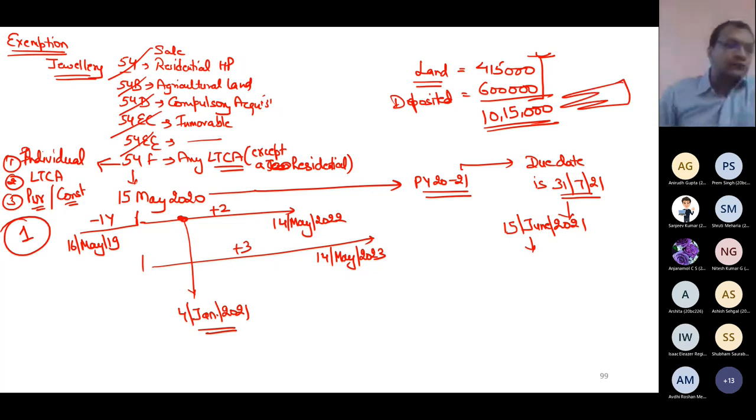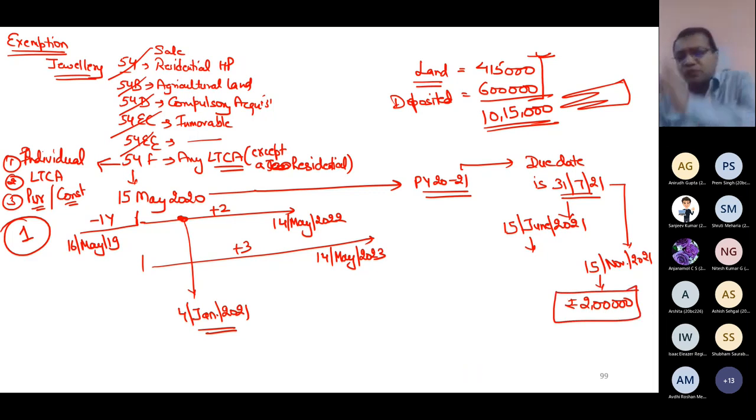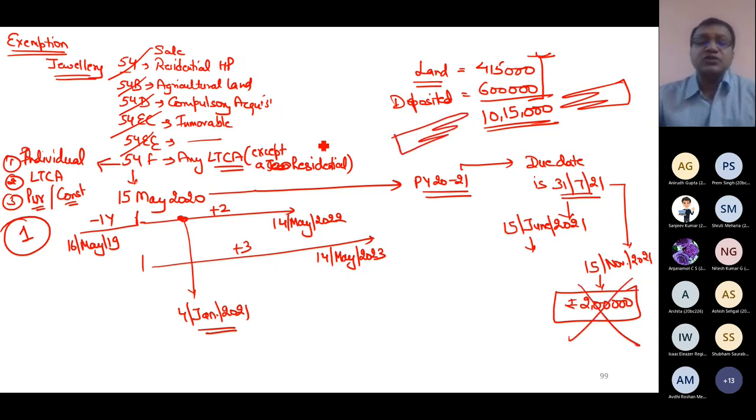In the same question, I further deposited 2 lakh on 15th November 2021, which is after the due date. This deposit is of no use. I might have deposited, but I will not get any exemption of this 2 lakh. If I was interested in getting the exemption of this 2 lakh, I should have deposited it till 31st July 21. This is of no use now. So 1015 is eligible to be used for exemption under section 54F.